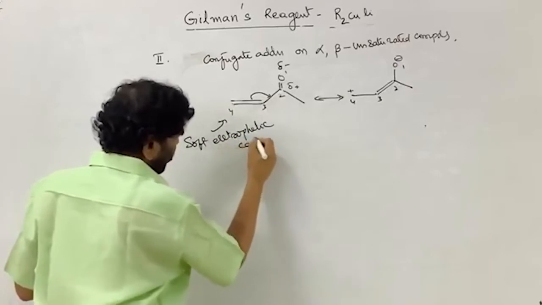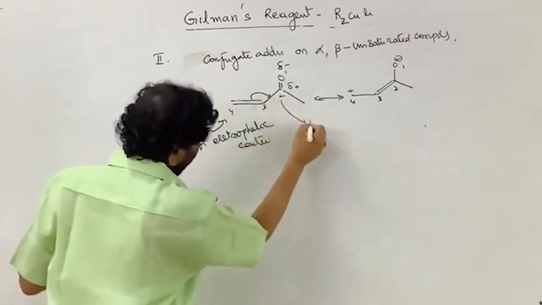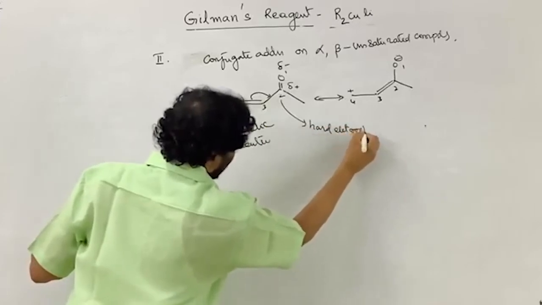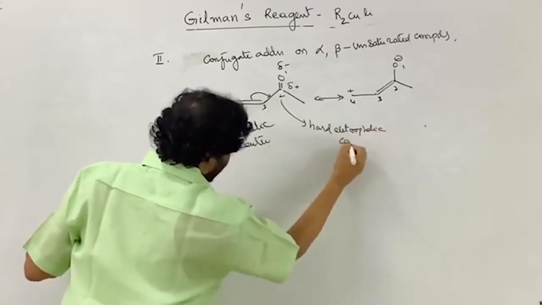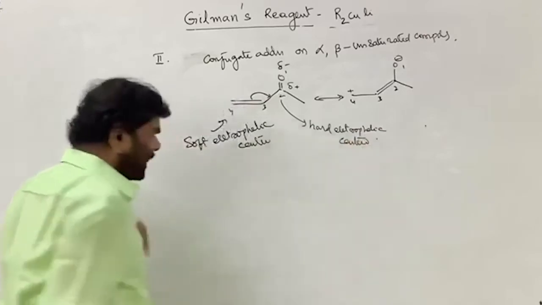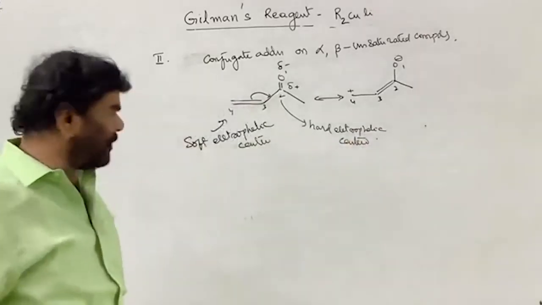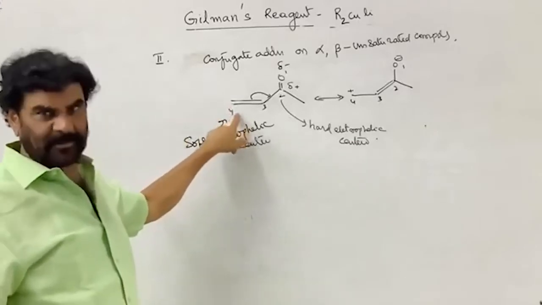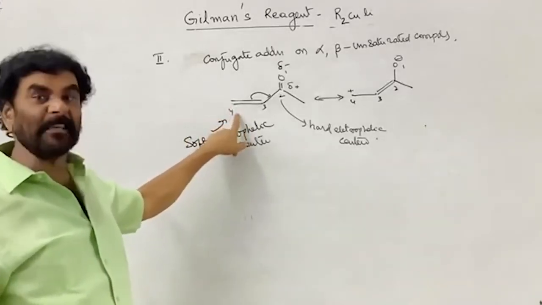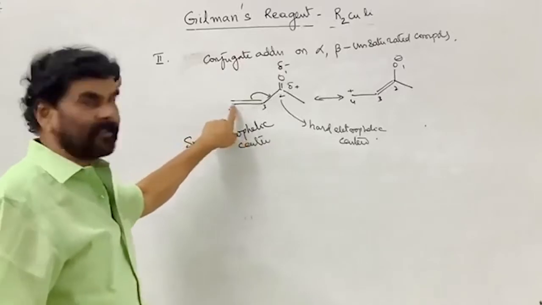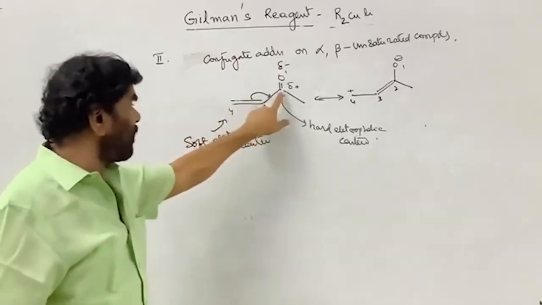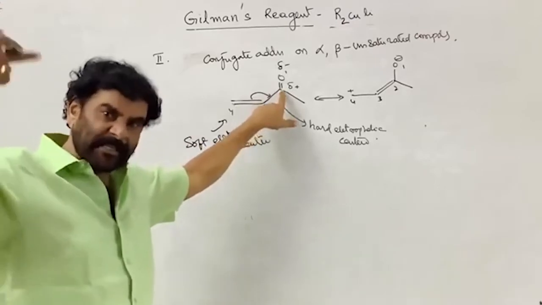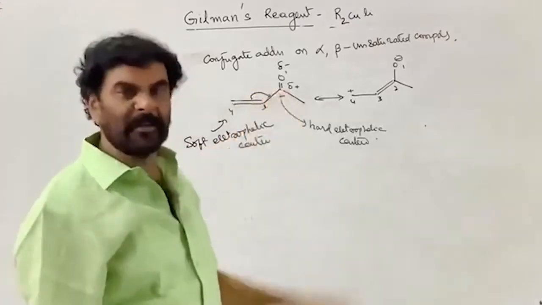Electrophilic center. This is the hard electrophilic center. Why are you saying hard and soft? Here the amount of the positive charge is less, so the electronic thrust for this is less. The electronic thrust for this is more. As the amount of the positive charge increases, the electronic thrust increases.